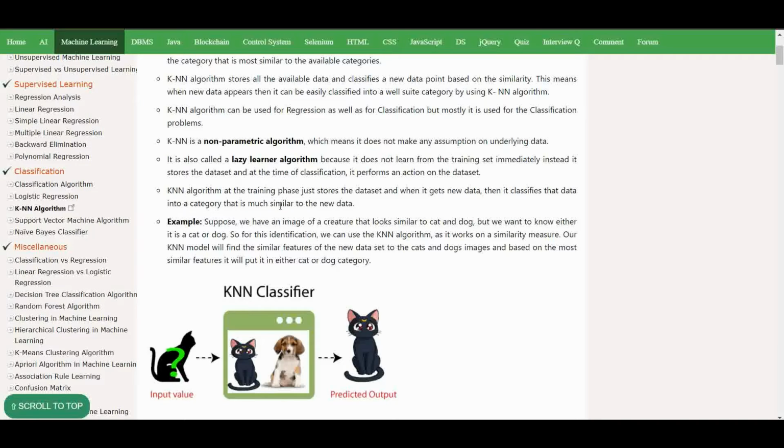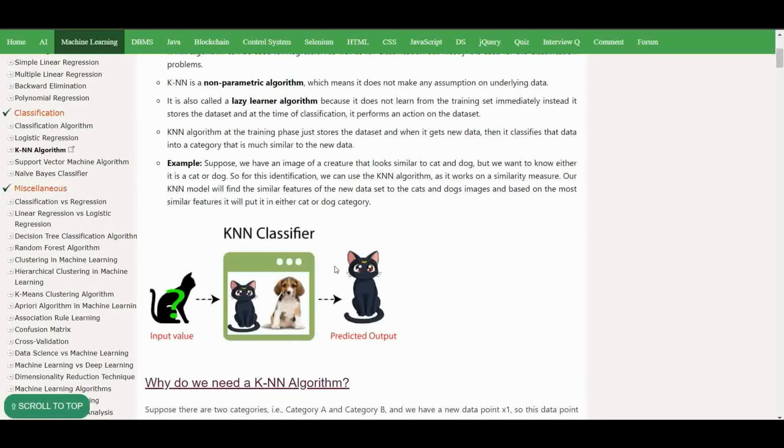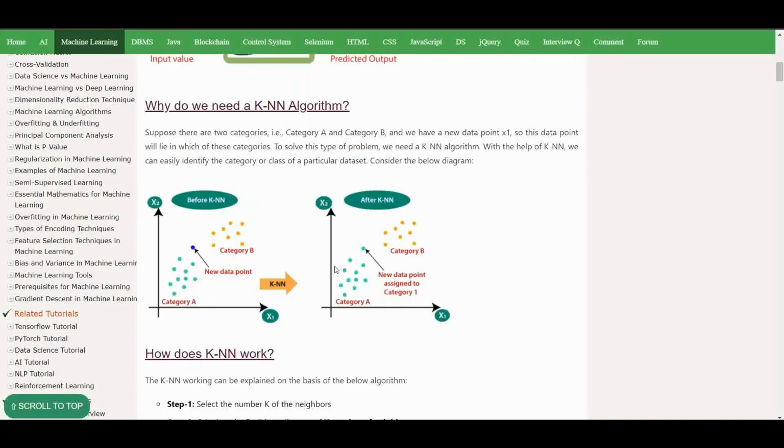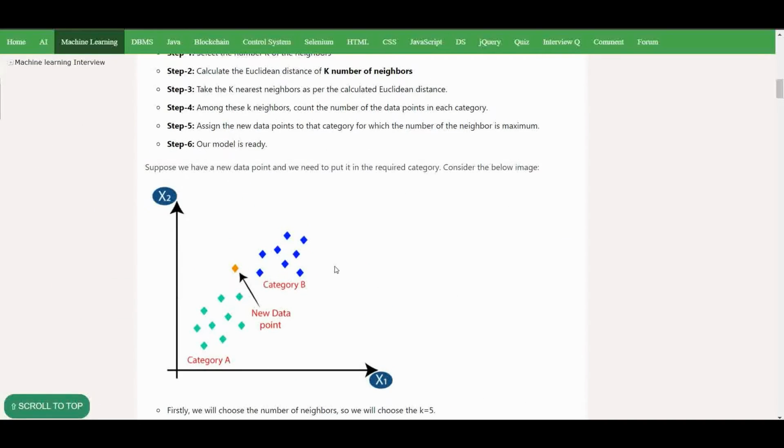As an example, suppose we have an image of a creature that looks similar to a cat and a dog, but we want to know whether it is a cat or a dog. For this identification, we can use the KNN algorithm, as it works on a similarity basis. Our KNN model will find the similar features of the new data set to the cat and dog images, and based on the most similar features it will put it in either the cat or dog category. So now we will apply a KNN algorithm.